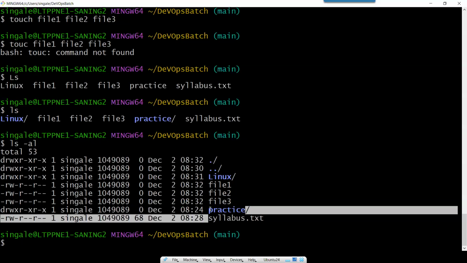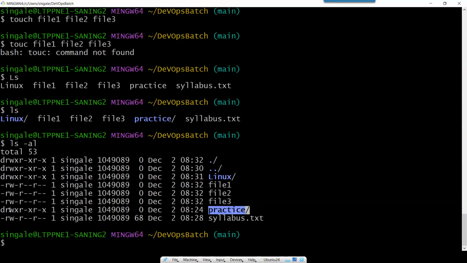And this is the folder we created to practice. It is showing a D, so it is a directory. If it has a hyphen, it is a file, and if it has a D, then it is a directory.